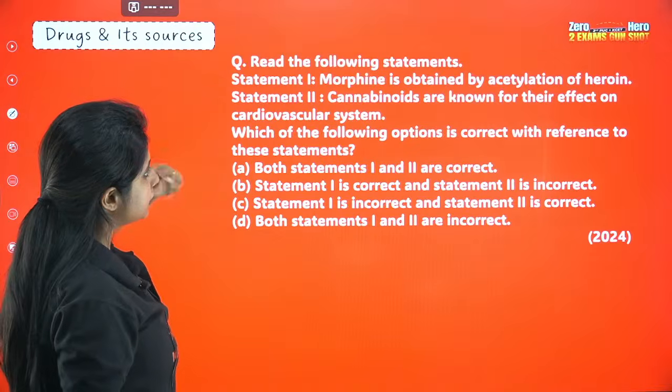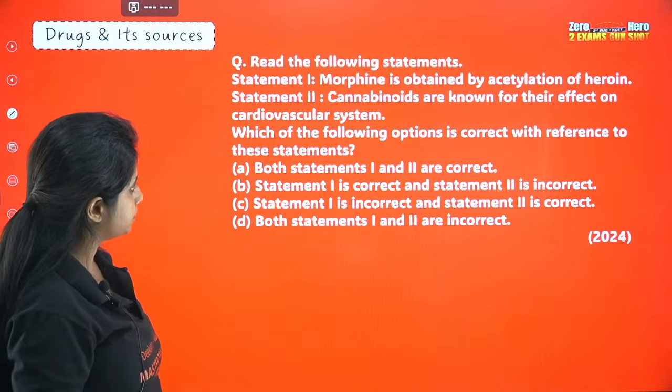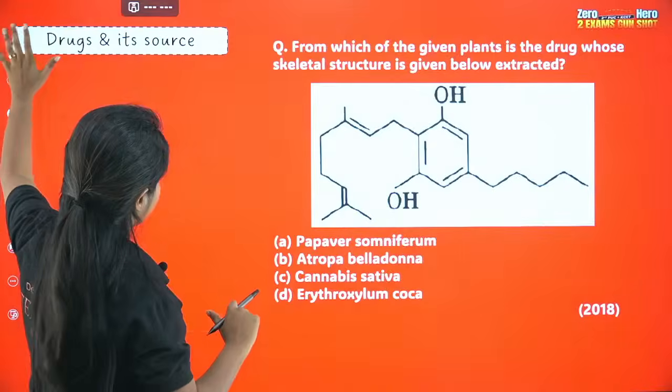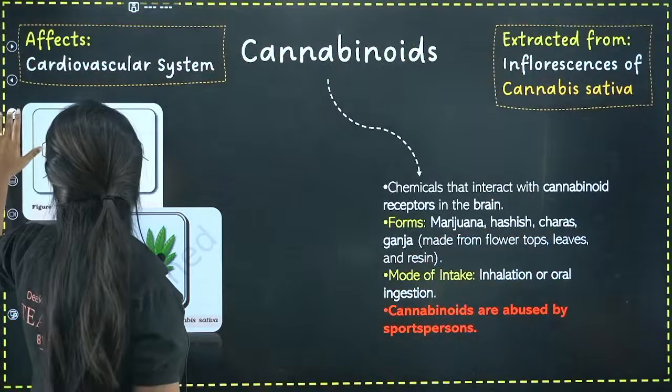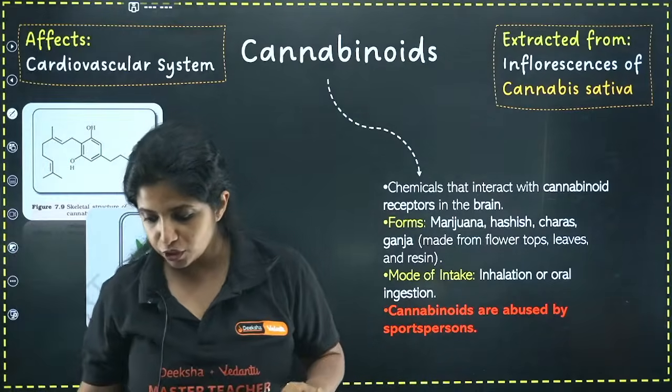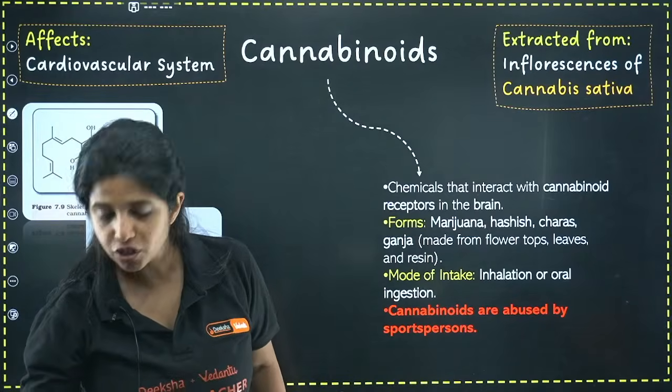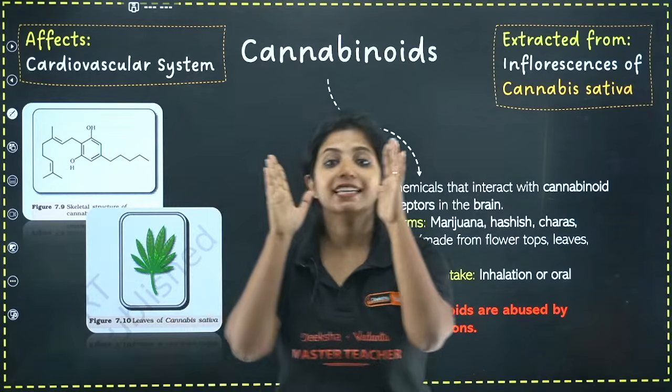Wait. This you cannot solve as of now. For this, we need to come back. We need to talk about cannabinoids first. Then we can talk about that question. Okay, so let's talk about cannabinoids now. Second group of drugs, cannabinoids.